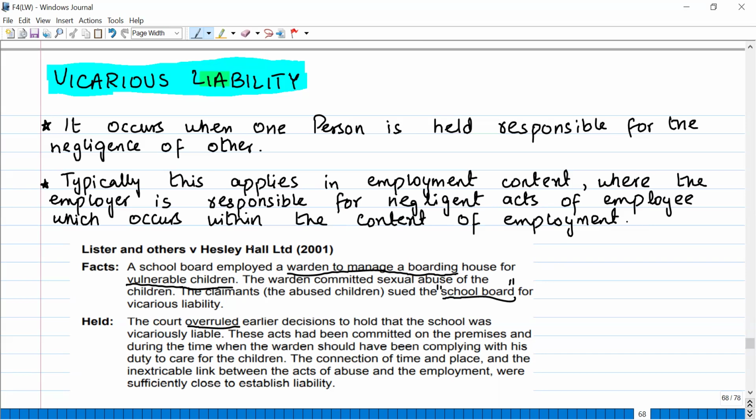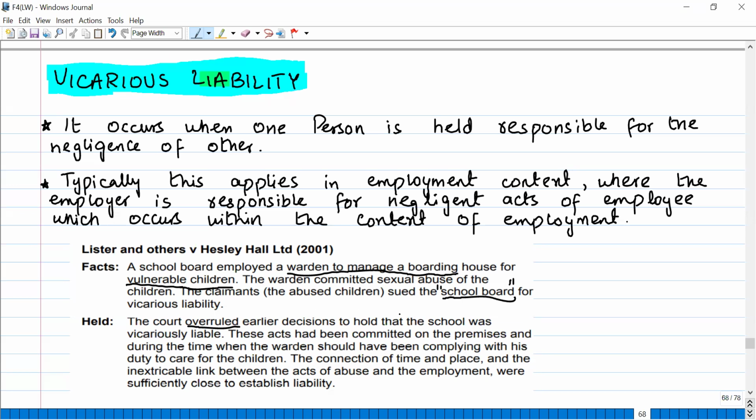Okay, now there's a case here. A school board employed a warden to manage a boarding house for vulnerable children. Vulnerable children means obviously the orphans and the ones who ran away from home. You know, they face harsh things in childhood. So vulnerable means those who are orphans, who have witnessed harsh things in their lives. The warden committed sexual abuse of the children.